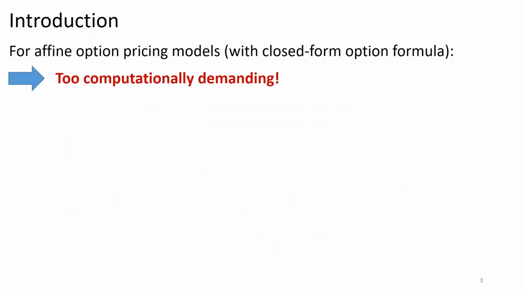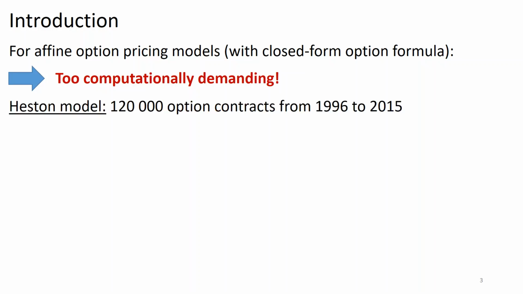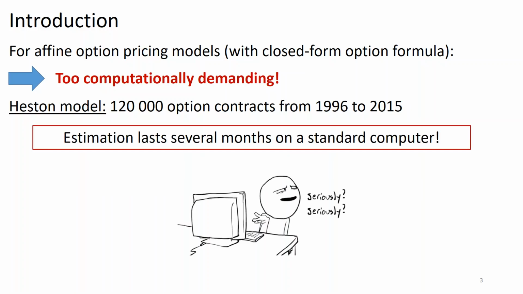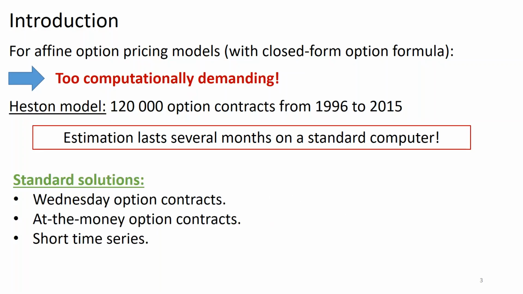Unfortunately, even for models with closed-form option formula, we face a computational issue. Focusing on the simple Heston model and the option contracts from 1996 to 2015, a full maximum likelihood estimation lasts several months on a standard computer. As I will explain in a couple of slides, the computational problem comes from the number of option contracts.